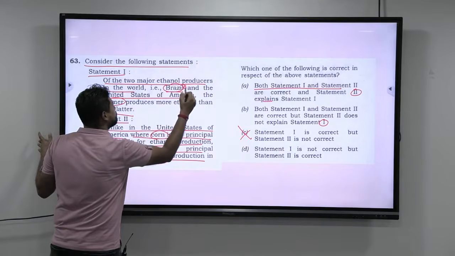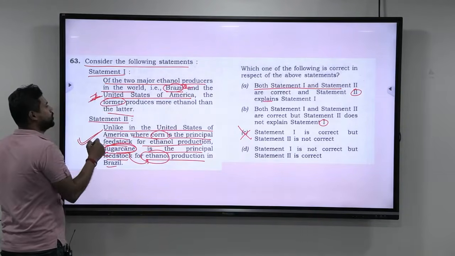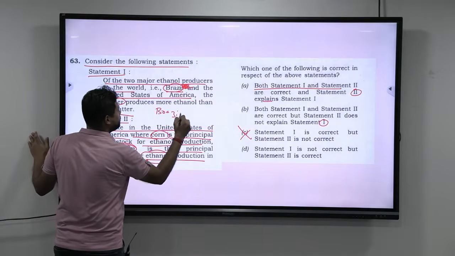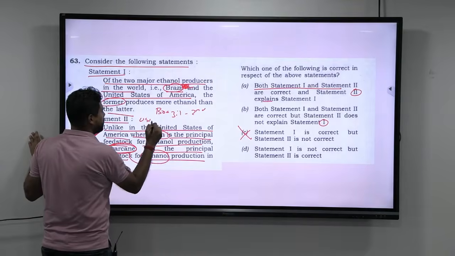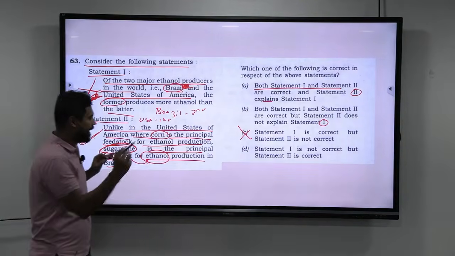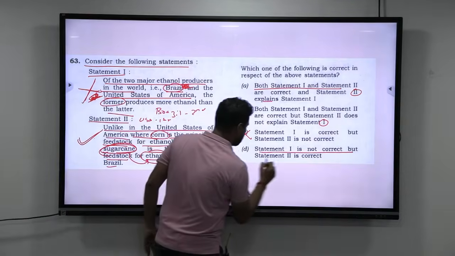Brazil is the second largest producer. United States is the first largest producer. So Brazil is second and USA is first, and hence this entire statement becomes wrong. So the answer here is: statement 1 is not correct, but statement 2 is correct.